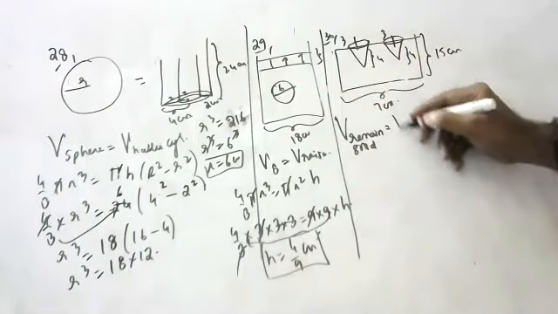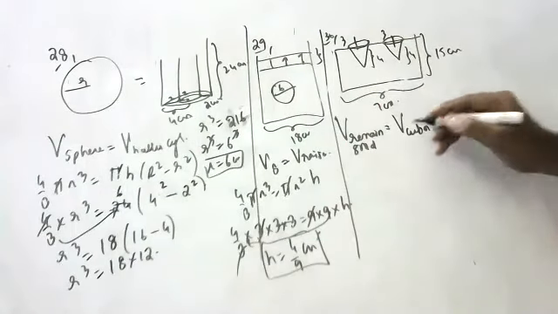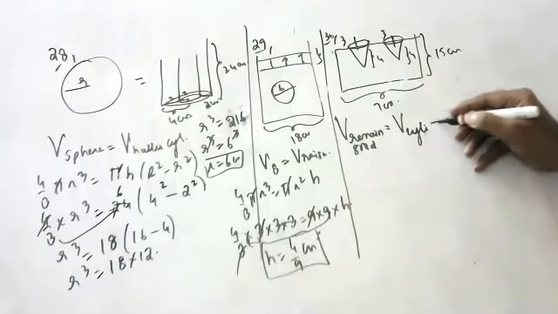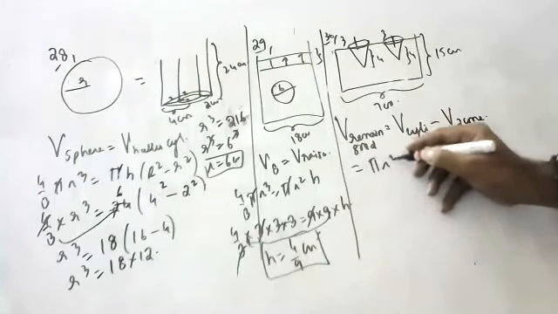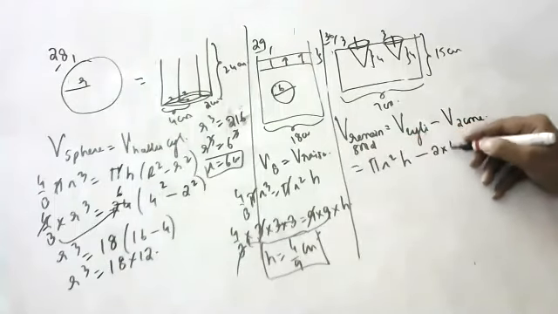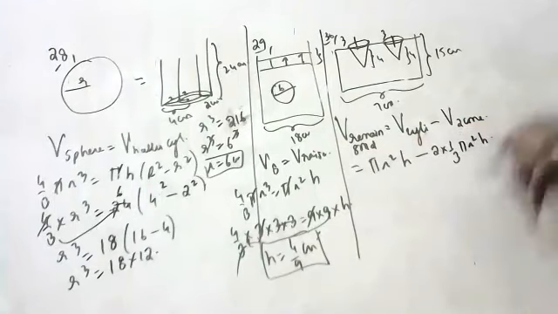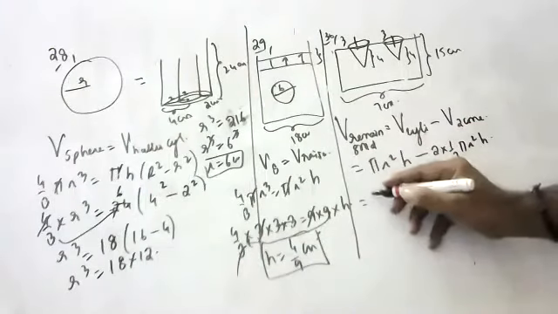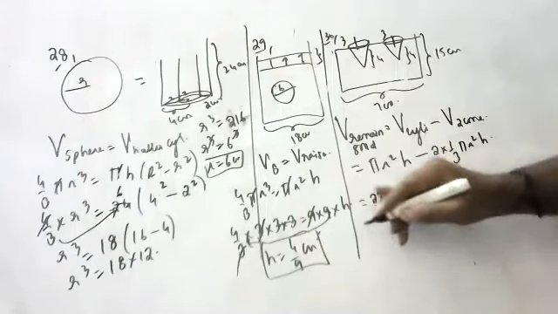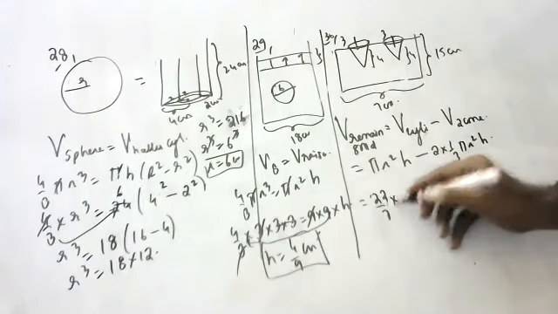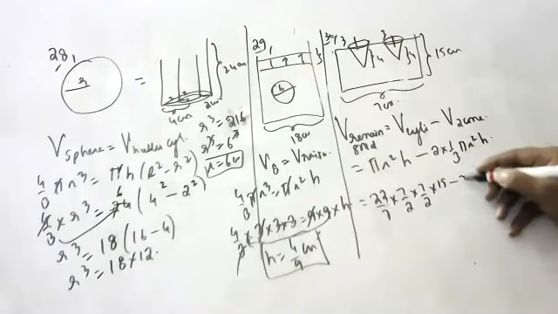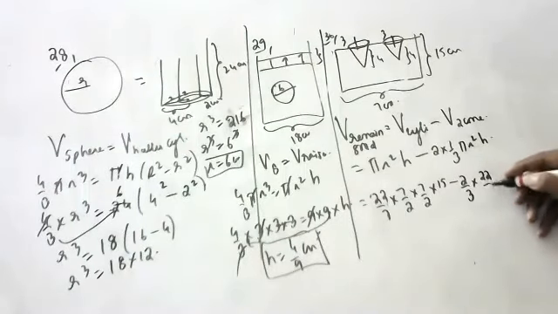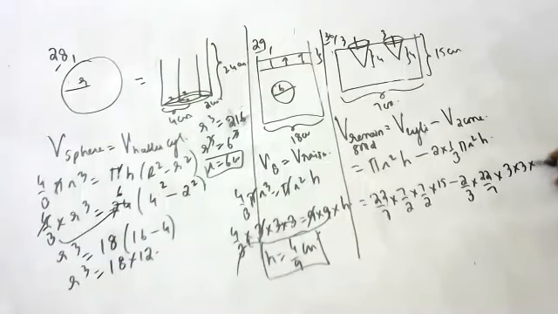Volume of remaining solid is equal to volume of cylinder minus volume of two cones. Volume of cylinder is pi r square h, minus 2 into 1/3 pi r square h. Substituting: 22/7 into 7/2 into 7/2 into 15, minus 2 into 1/3 into 22/7 into 3 into 3 into 4.